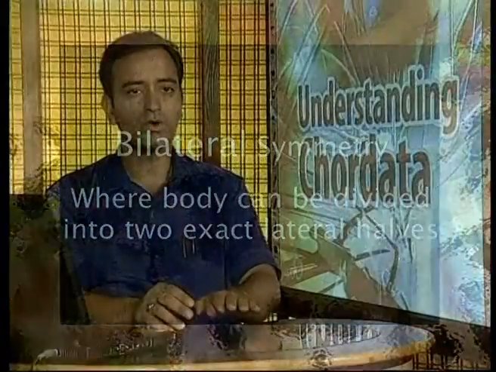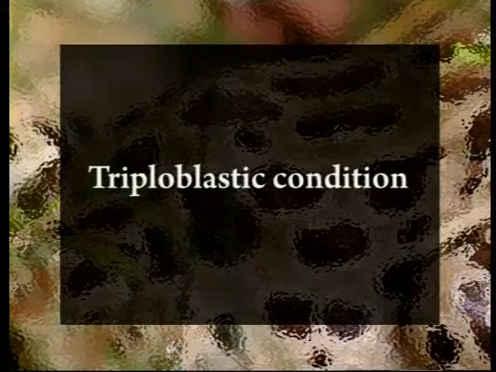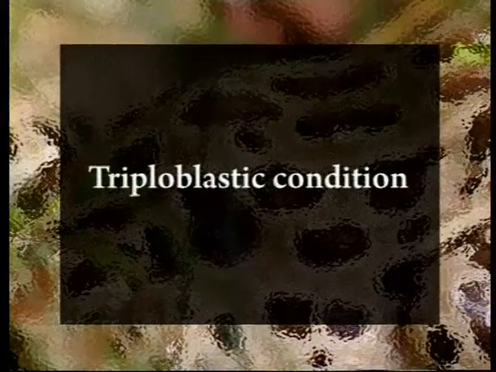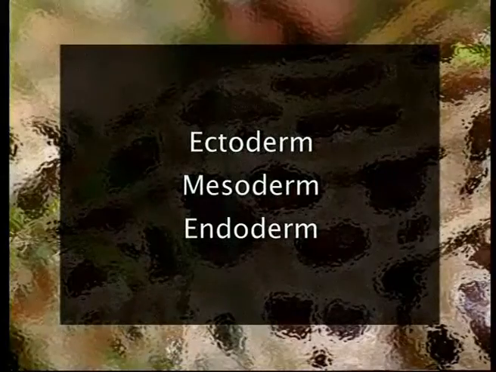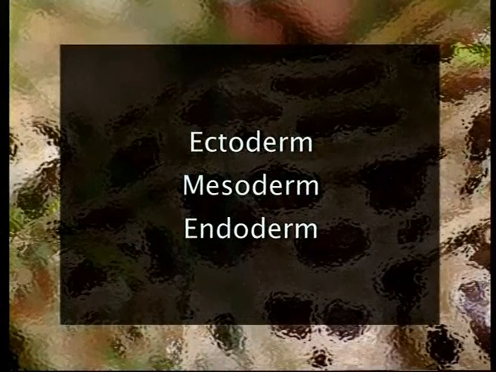The third important feature, again common to all chordata, is the triploblastic nature. What is triploblastic nature? That is, we have three germ layers: ectoderm, followed by mesoderm and the endoderm. Ectoderm, as the name says, ecto means exterior, derma means layer. So the exterior layer from where our skin is derived. Say, for example, our brain is also ectodermal in origin.